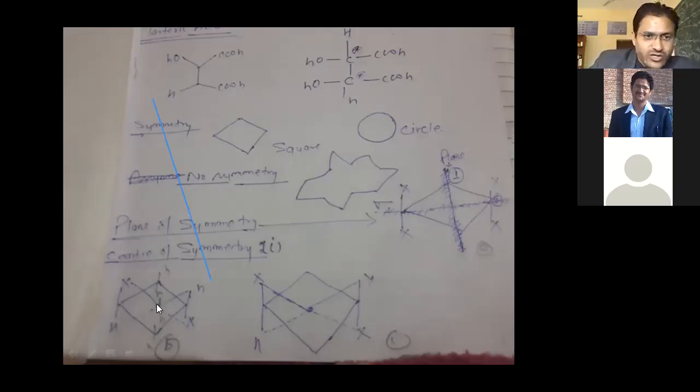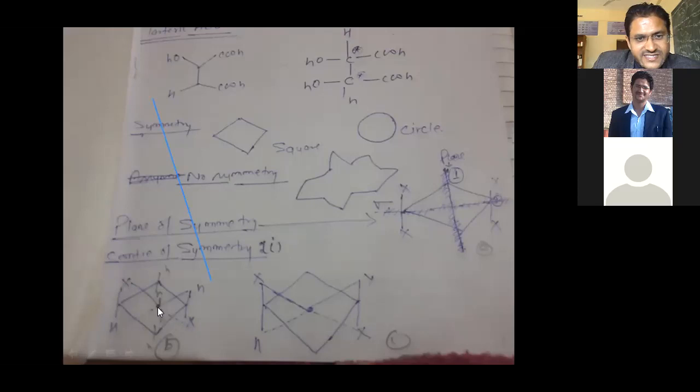So you can come to the center and extend a line in this direction, then go back in the same direction. Then you can go in this direction, then go back in this direction. If you go in this direction, then you come to H, and you can go back in the same direction. If you go to this side, the left hand side, then you come to X. And if you go back in this direction, then you come to X.